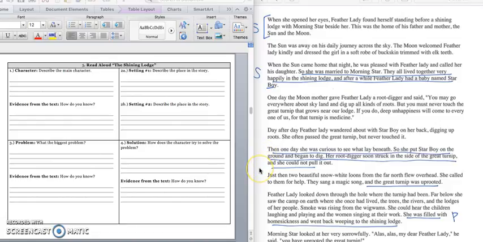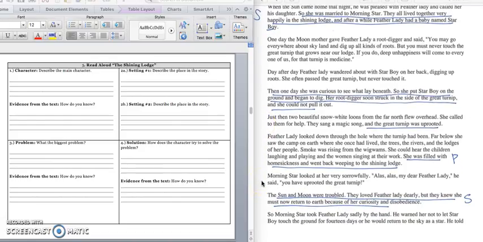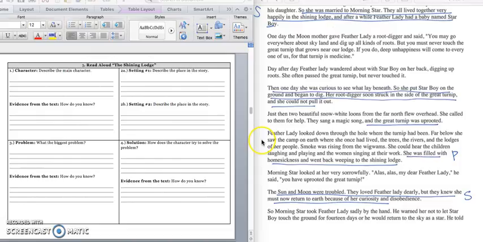Then one day she was curious what lay beneath. So she put Star Boy on the ground and began to dig. Her root digger soon struck the side of the great turnip, and she could not pull it out. Just then 2 beautiful snow-white loons from the far north flew overhead. She called to them for help. They sang a magic song, and the great turnip was uprooted.